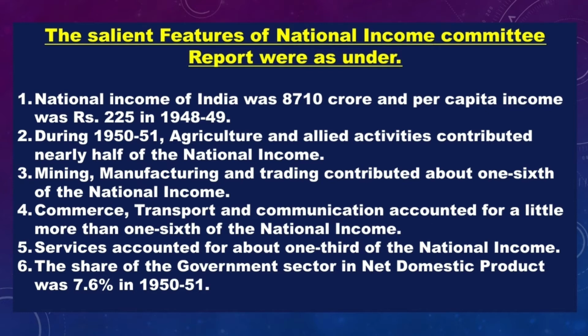Then the tertiary sector, commerce, transport and communication, accounted for little more than 1/6 of the national income. Services account for about 1/3 of the national income. Then the share of the government sector in net domestic product was only 7.6% in 1950. That means the production under government was very low.